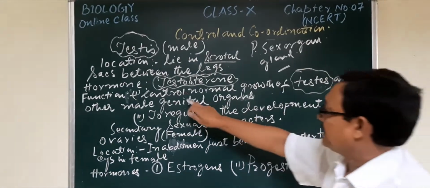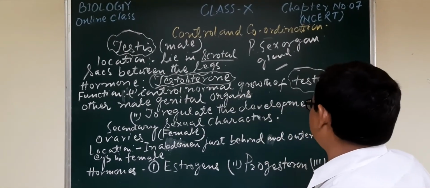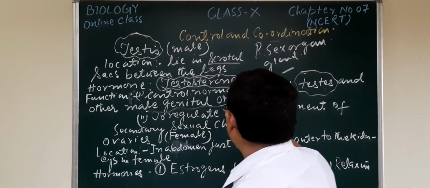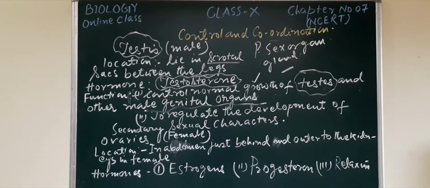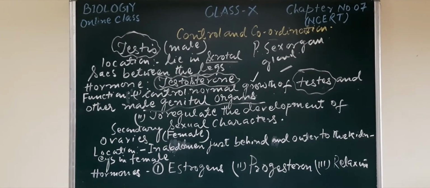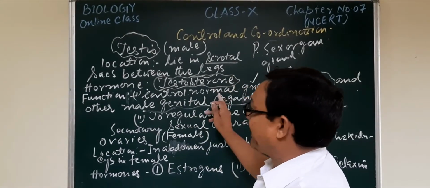That means it controls the normal growth of the testis and the other male genital organs, the other parts associated with the male reproductive system, which will also grow and develop.